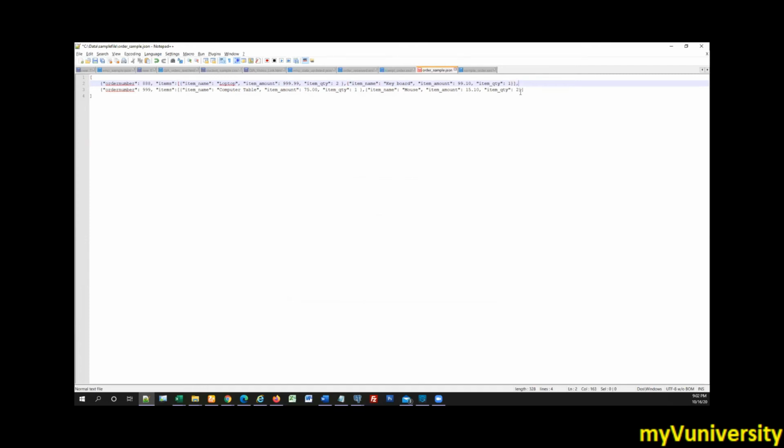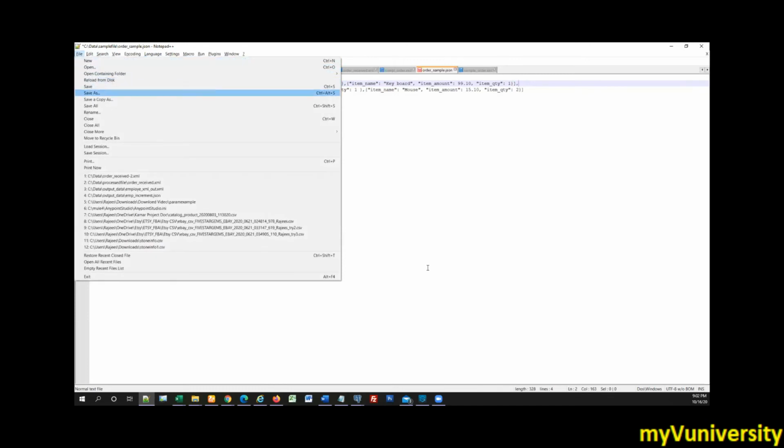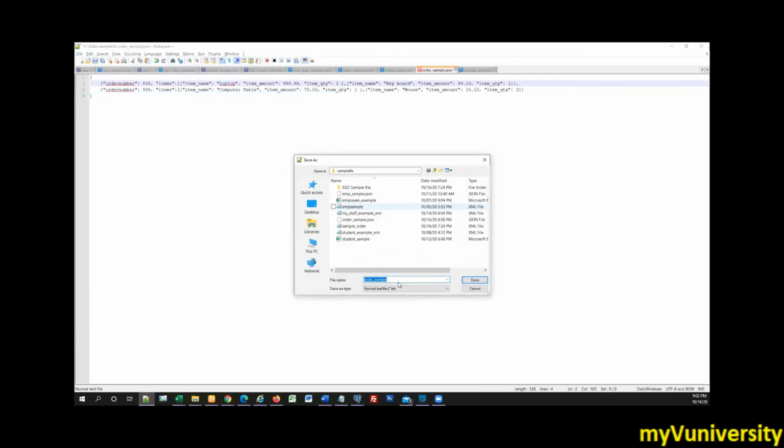Go to file, save as, because if you simply save as .json, it should show us color coding. Go to file, save as. Okay. And put the values in double quotation. Put it in double quotation. Save. I save as order sample one, right? JSON in the sample file.